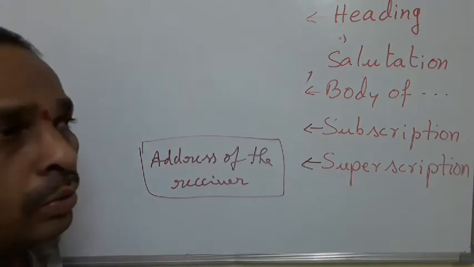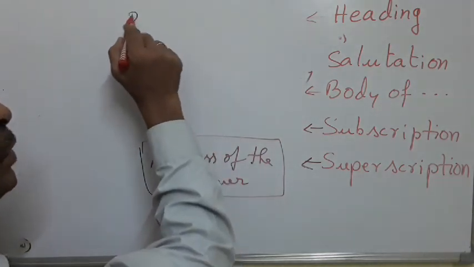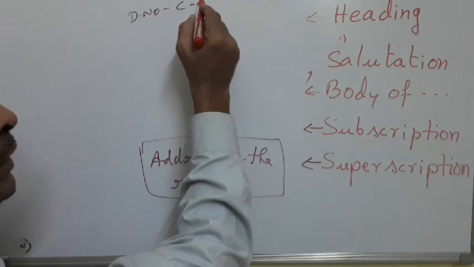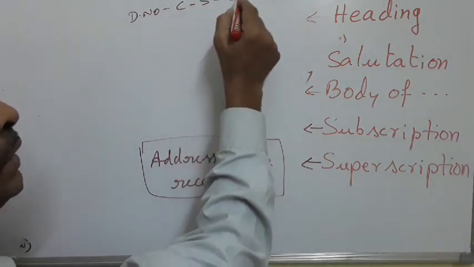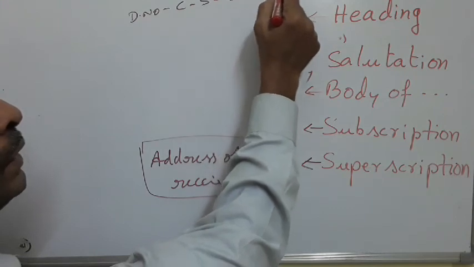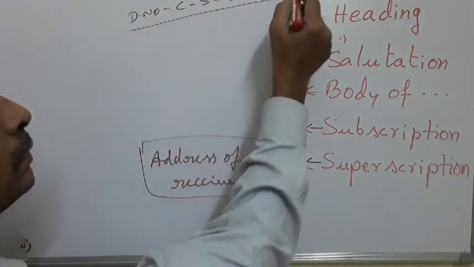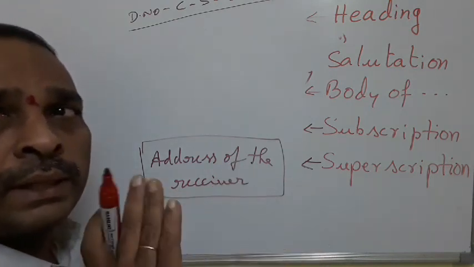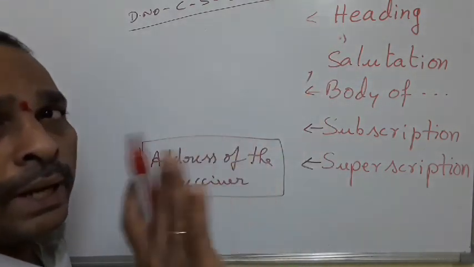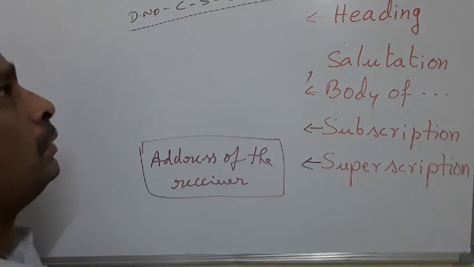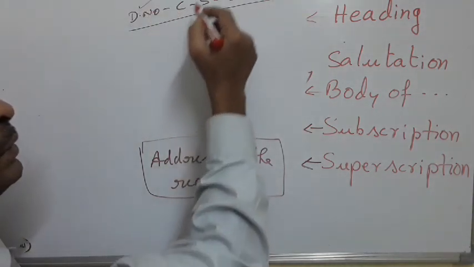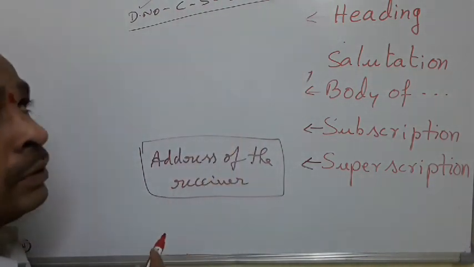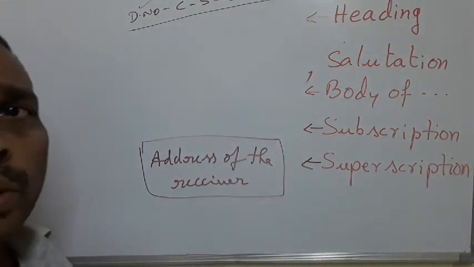Already I told you how to write address. So start from door number, colony, station, district, state and country. So this is the procedure. Here you need not write date. Superscription doesn't carry date. Only heading will carry date. So please remember. Suppose you want to write door number, station and country, simply you write in that order. So follow the order and write them up.